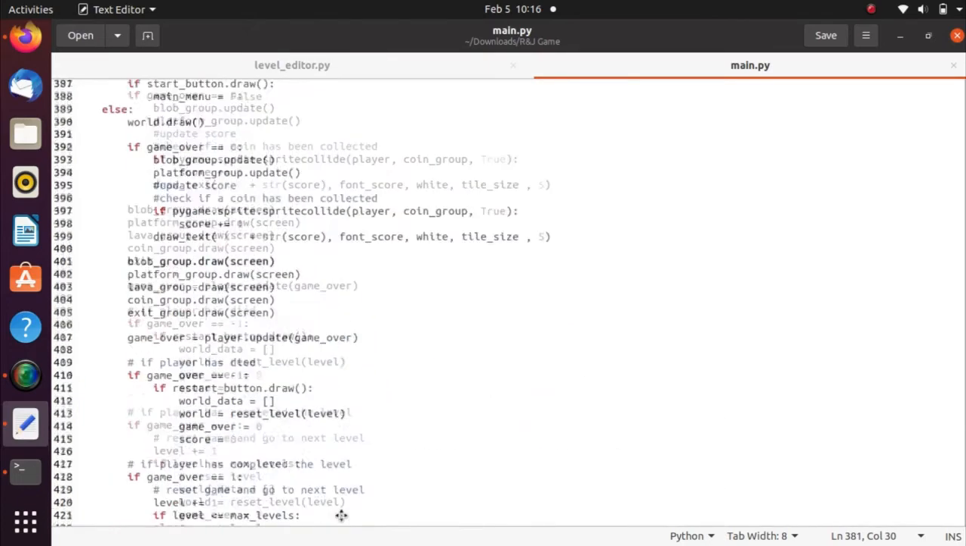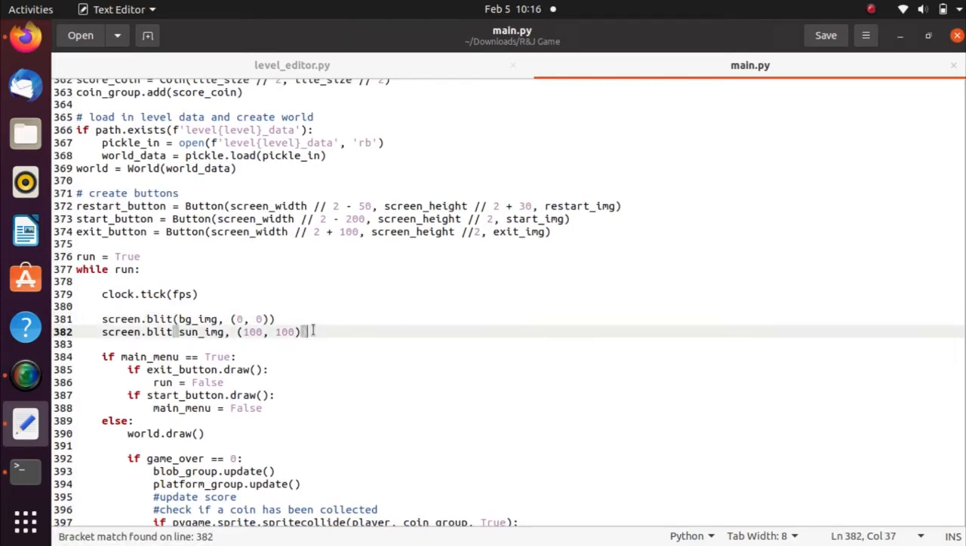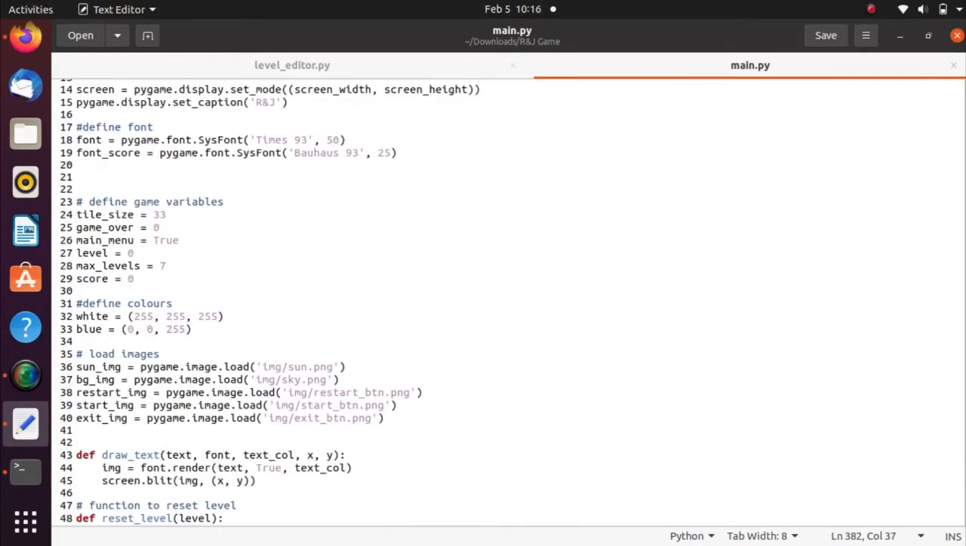What I mean by the order is that if we put the sun image above the background image, when we run the code, it will not show the sun image because the background image will be in front while the sun will be behind the background image. Right, next we define a few game variables like the tile size, game over, the main menu, the levels, the maximum level, and also the score.